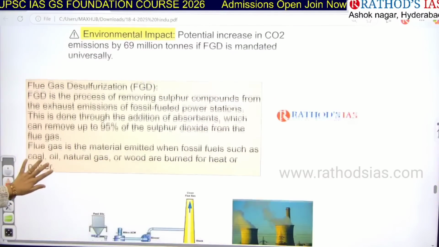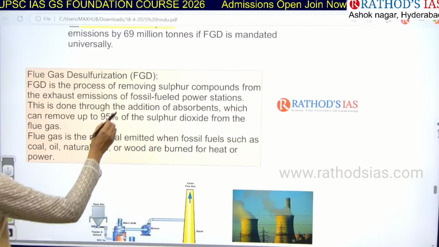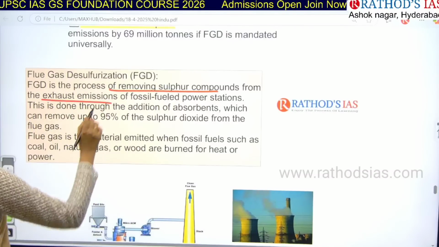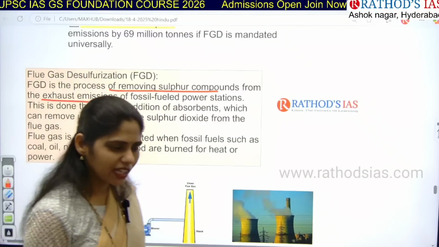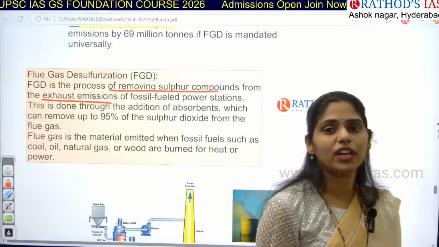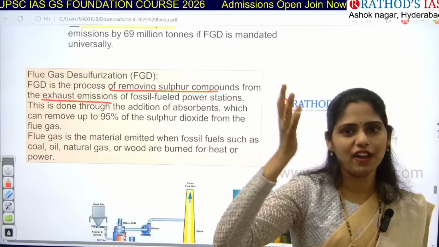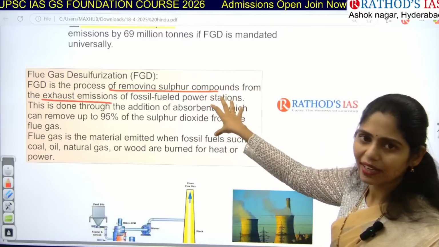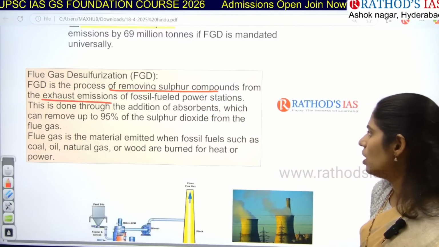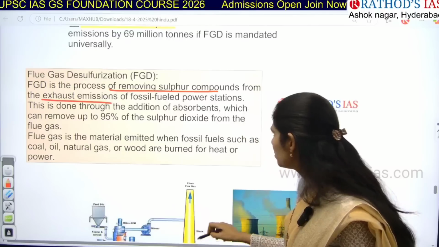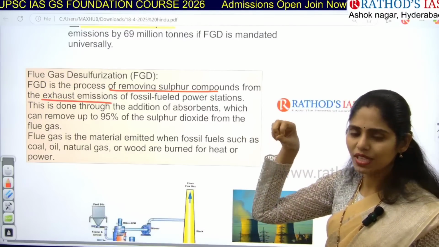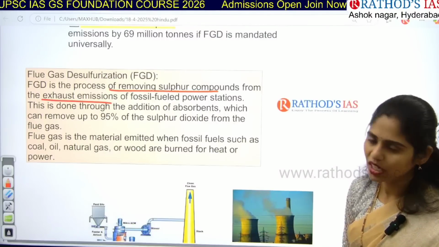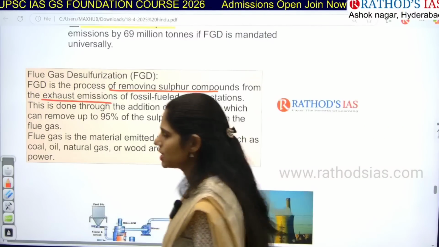And what is this flue gas desulfurization method? It is a process through which we can remove sulfur compounds from the exhaust emissions. You know this exhaust, right? Whenever we are burning coal, the smoke that we get is sent out through exhaust fans. From that exhaust, we remove the sulfur components. We add some absorbents here, and these absorbents absorb the sulfur dioxide present in the exhaust and release clean gas into the atmosphere. This technology is called flue gas desulfurization.